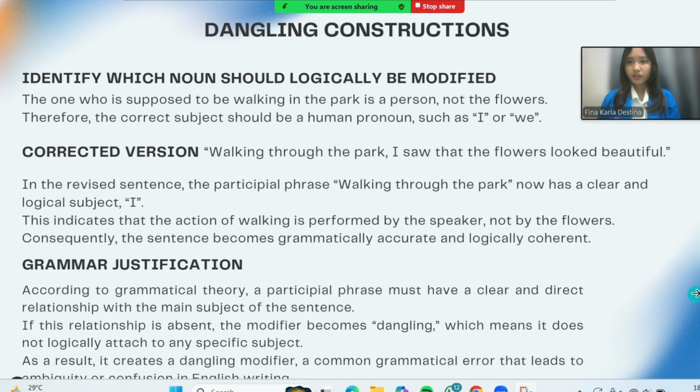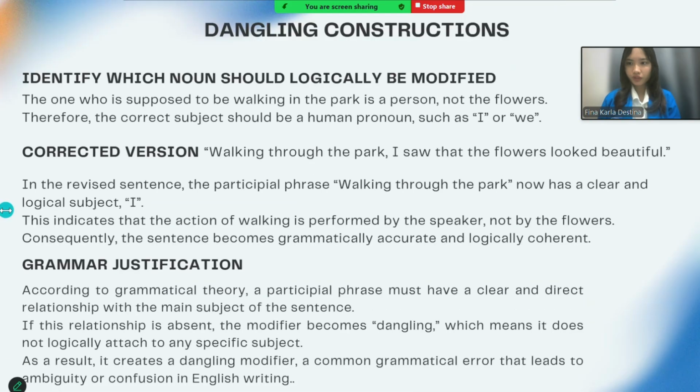The grammar justification. According to grammatical theory, a participial phrase must have a clear and direct relationship with the main subject of the sentence. If this relationship is absent, the modifier becomes dangling, which means it does not logically attach to any specific subject. As a result, it creates a dangling modifier, a common grammatical error that leads to ambiguity or confusion in English writing.